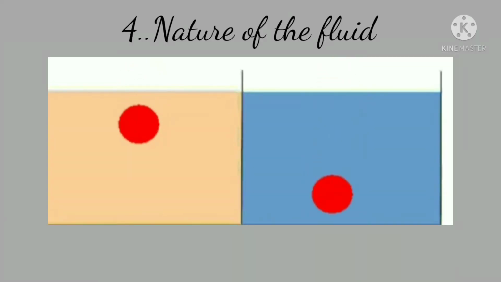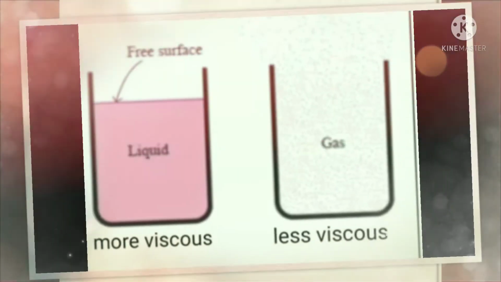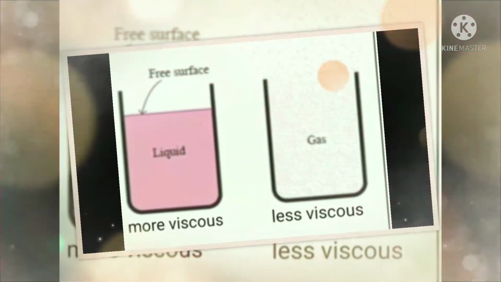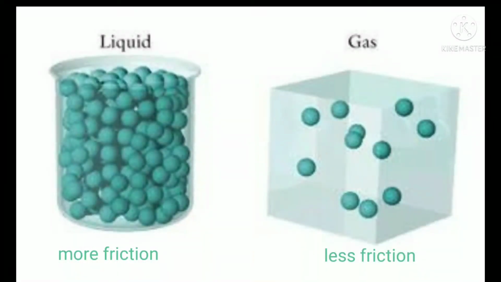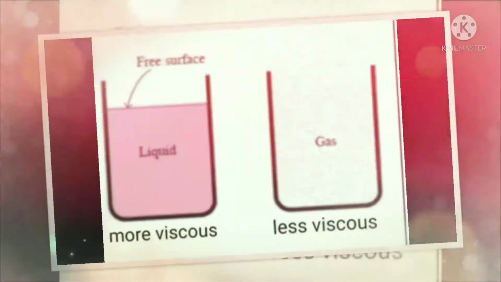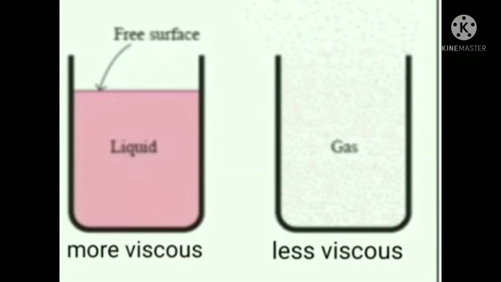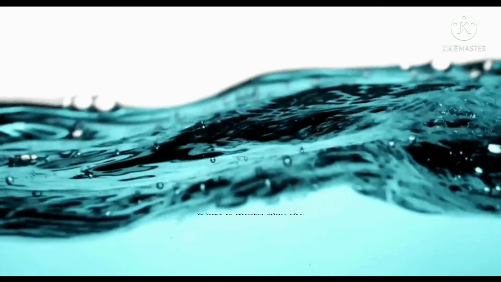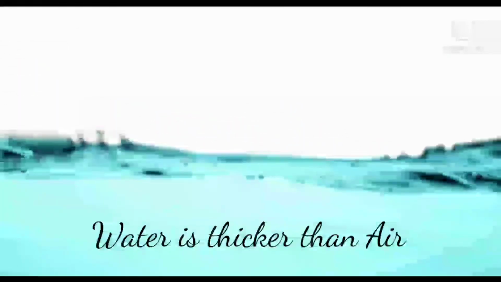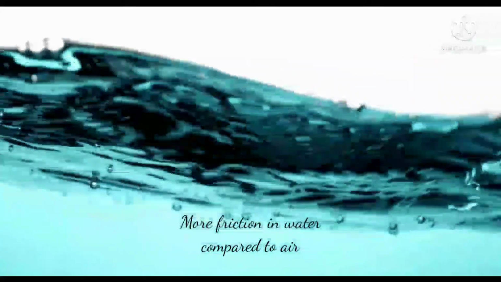Fourth is the nature of fluid. If the fluid is more viscous or thick, there will be more friction. If the fluid is less viscous or thin, there will be less friction. For example, water is thicker than air, so there is more friction in water compared to air. That is why an aeroplane moves faster than ships.